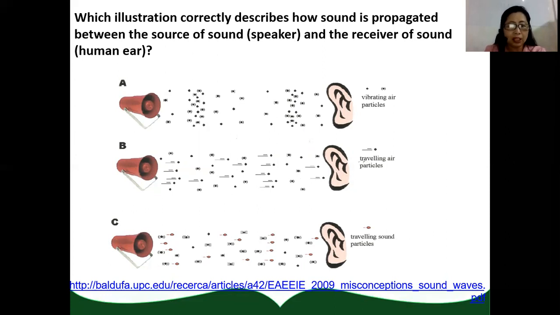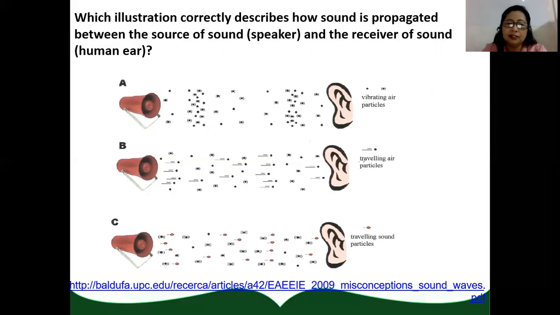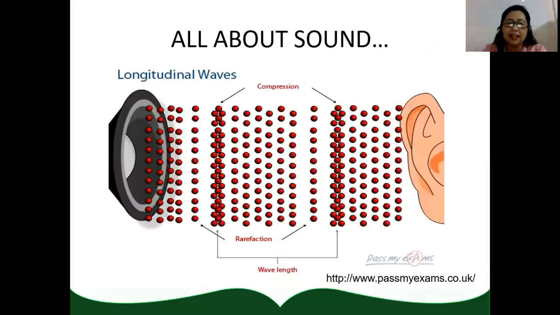Letter A, letter B, letter C. This question was given to grade 8 students during the international PISA test given to grade 8 students. So your answer is, so the correct answer should be letter A.